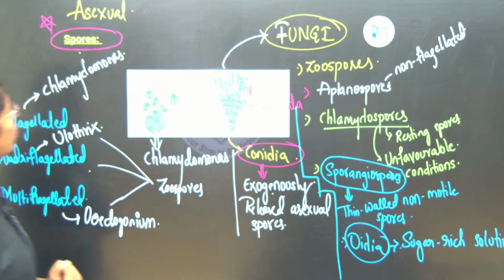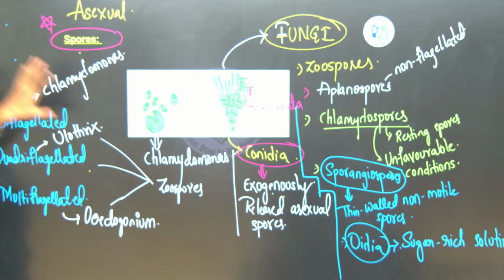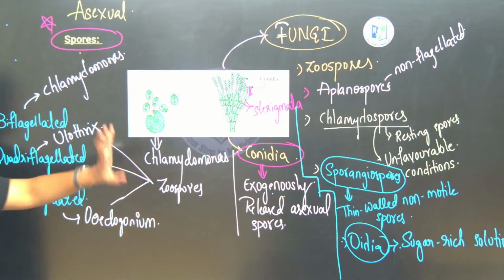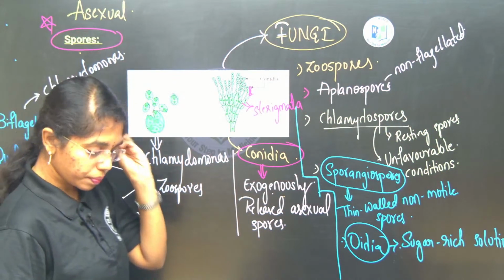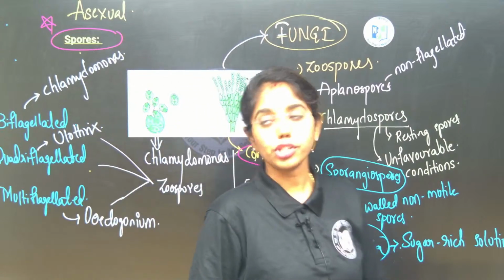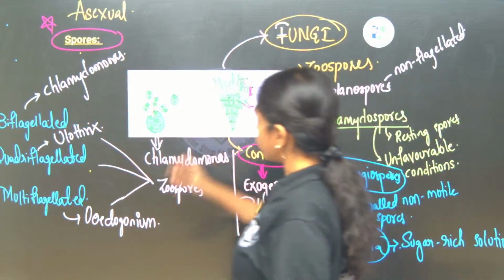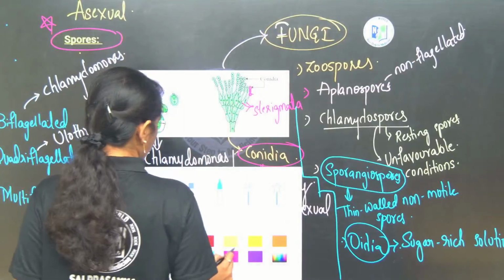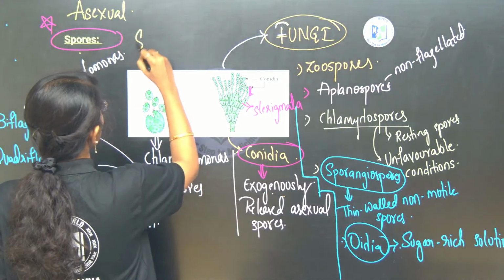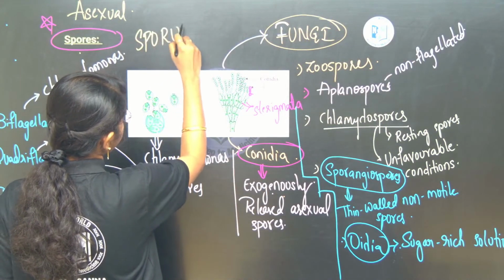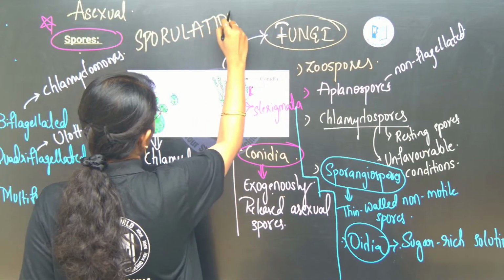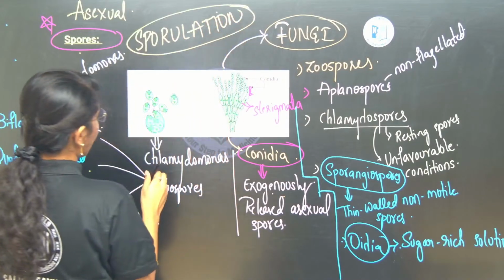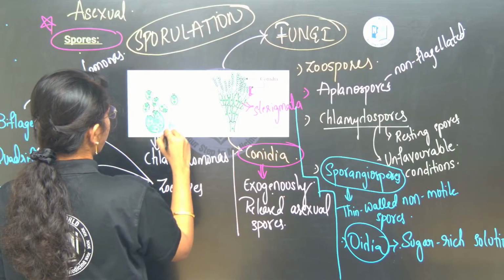So here you see, ma, first is asexual spores in algae and fungi. The asexual mode of reproduction by spore formation, you can also address as sporulation. This is seen in both algae and fungi.